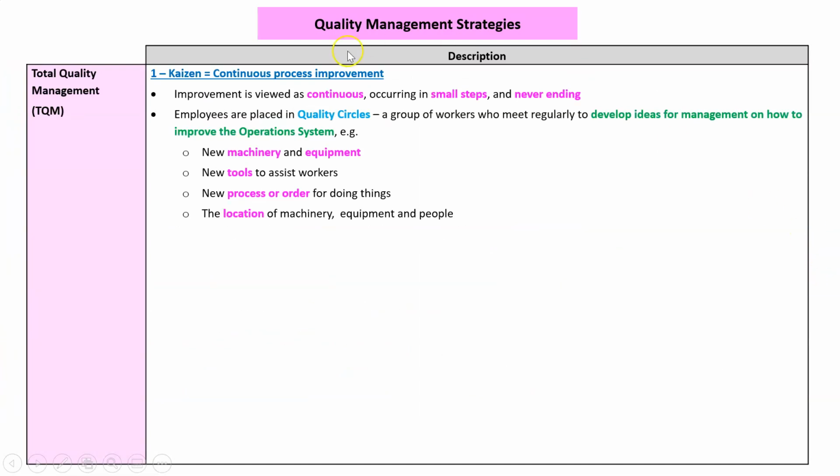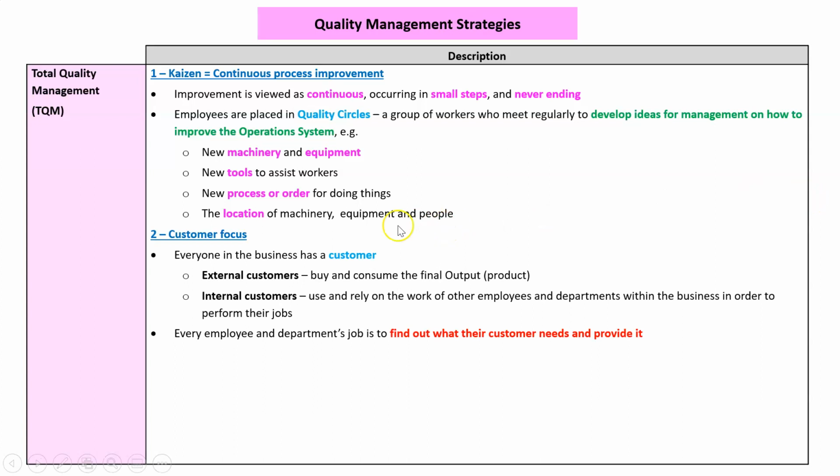And then we've got sort of the father of all of them, which is total quality management. It's got four key principles, which combines the previous two. Number one, Kaizen, that Japanese word for continuous improvement. We get into quality circles, groups of workers who meet regularly to figure out how we can improve something even just a fraction of a second. It all adds up. We saw Toyota just coming up with little things, two-second savings here and there, adds up to a continuously improving operation system.